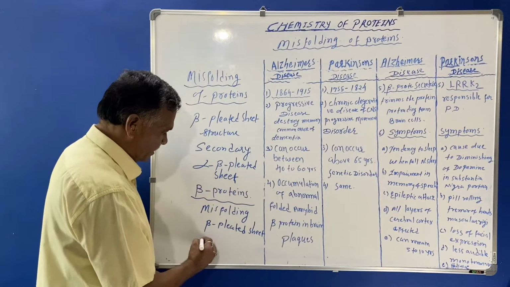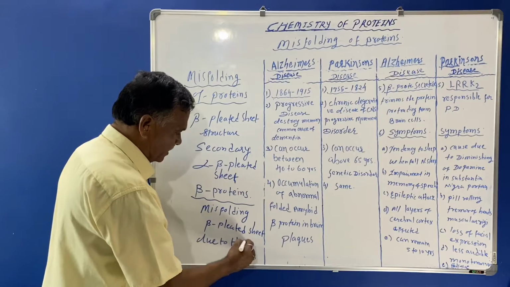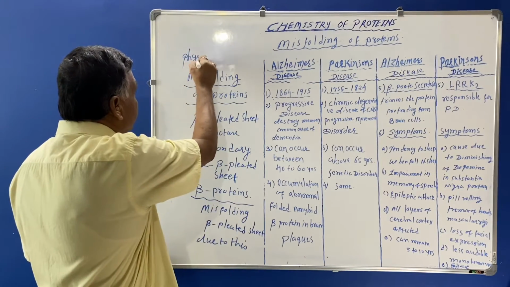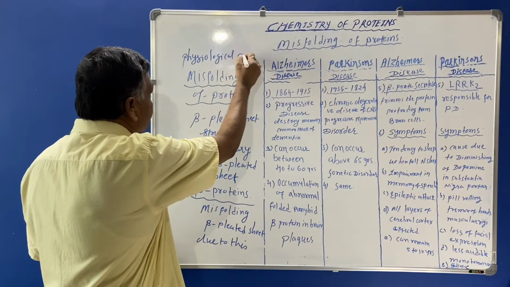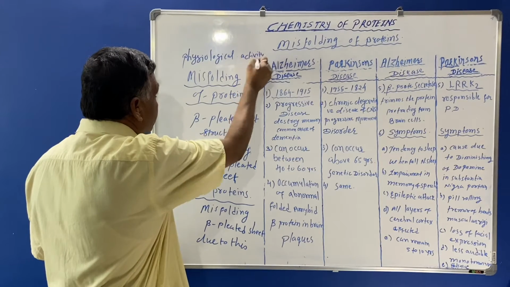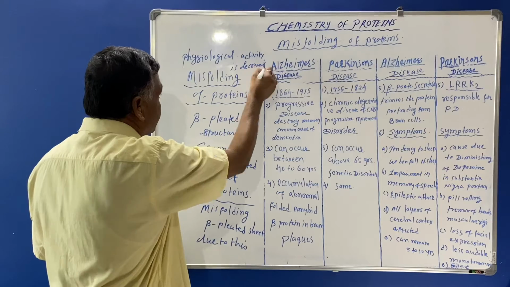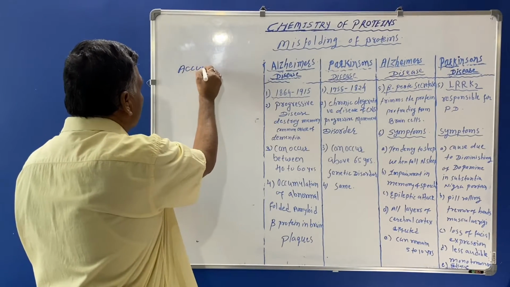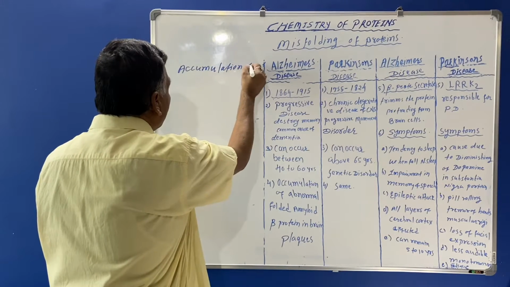Due to this, the physiological activities are decreased, and there is accumulation of amyloids.